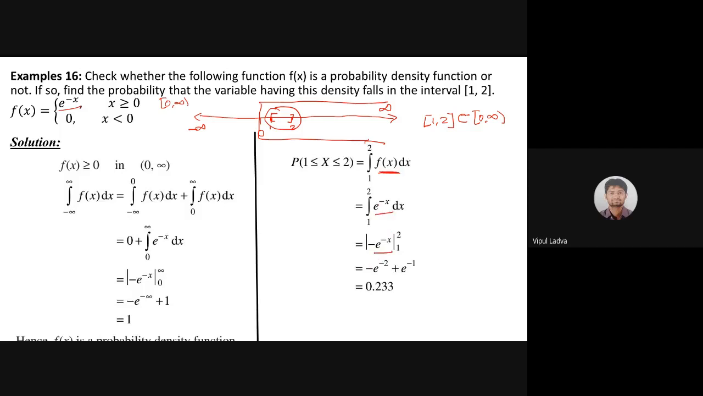Integration of e raised to minus x will be ditto same as we had done earlier. It will be minus of e raised to minus x, and by replacing the limits 2 and 1, we have this value 0.233. Now we are not worried about this calculation because you have a calculator with you while you are dealing with such kind of example.